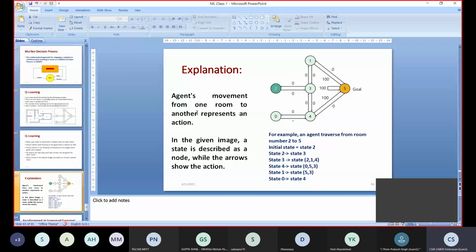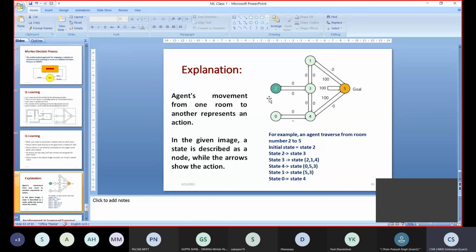In the given image, a state is described as a node, while an arrow shows the action. Either it can go from that state to another state, or from that state to this state it can come. In the blue text which we have shown, the initial state is state 2.